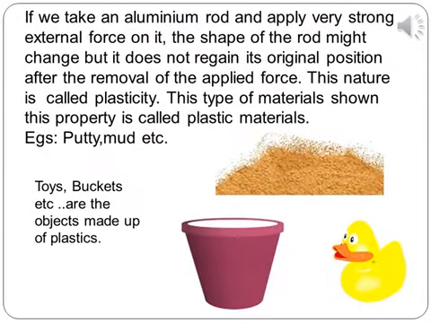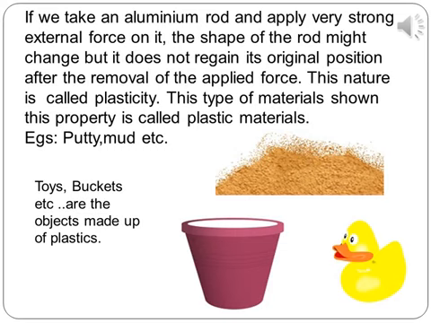And if you apply a very strong external force on an aluminum rod, it might change its shape, but it does not regain or get back its original shape after the removal of the applied force. This nature shown by the aluminum rod is called its plasticity.